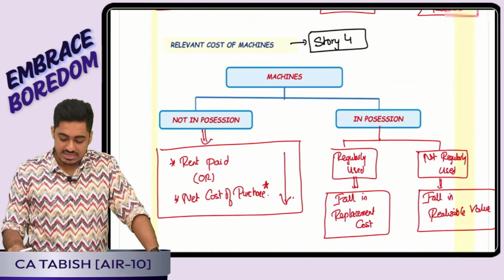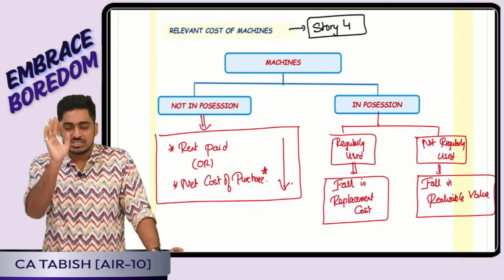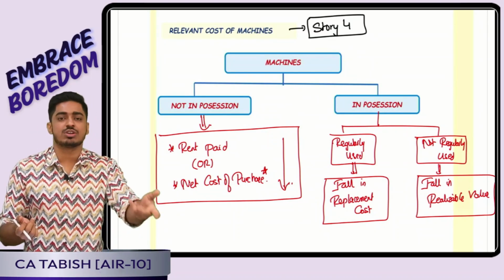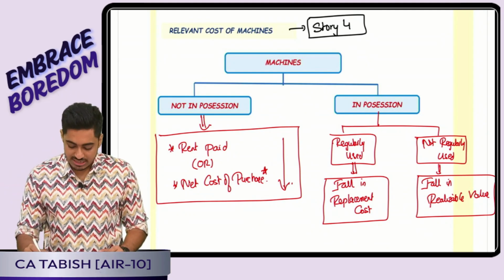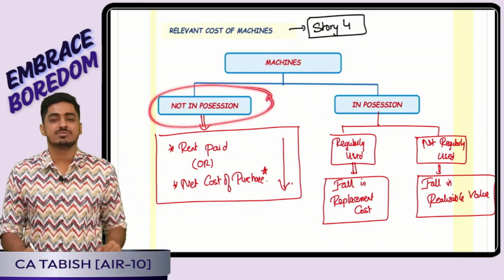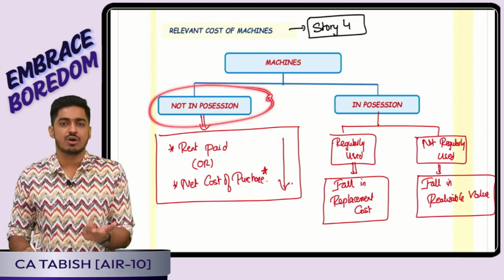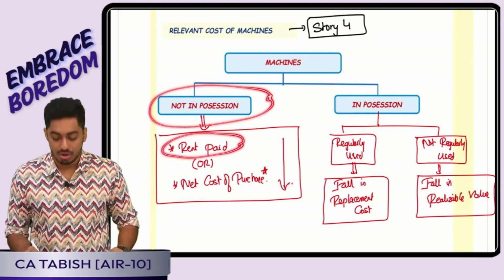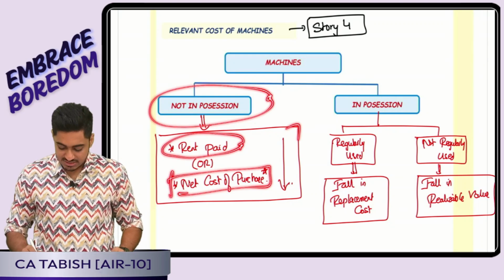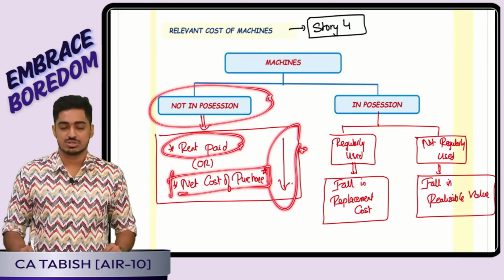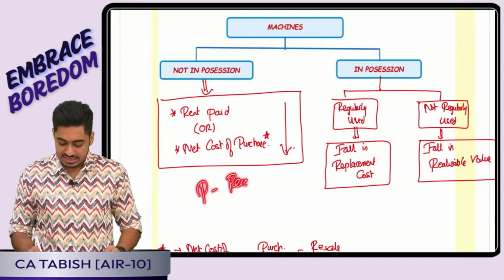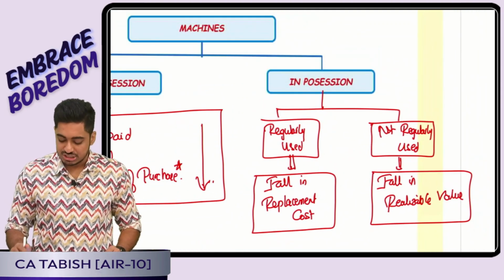The final point is in terms of machine. For machine, we are going to ask whether the machine is in our possession. That is, do we have the machine or do we not have the machine? It is not in possession. Tell me, students, if we do not have the machine with us, what will we have to do? We will have to get the machine. How? Either rent or purchase. So it is rent paid or net cost of purchase, whichever is lower we would have chosen. What is net cost of purchase? It is the purchase minus resale value. Perfect.